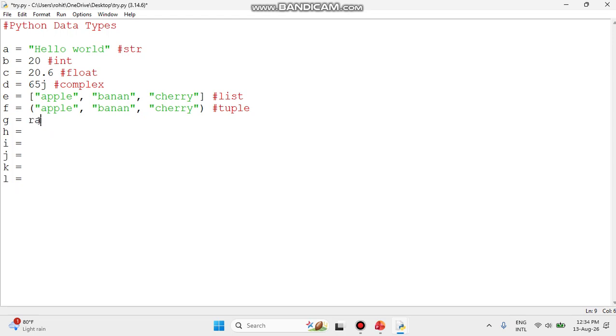Then we have a range. We can give a range also, like suppose I write 6 inside. This is the range type. I put a comment on this one as range. Now we have another one: when you use curly brackets, we use the dictionary data type.